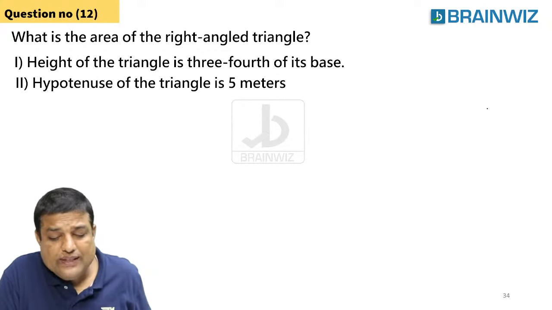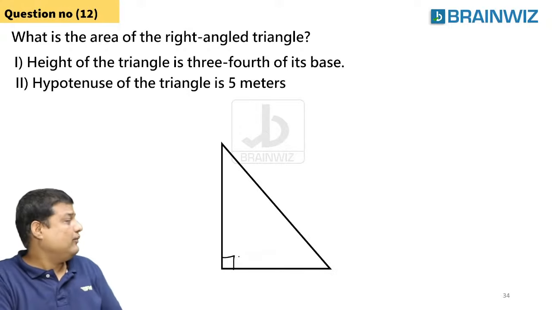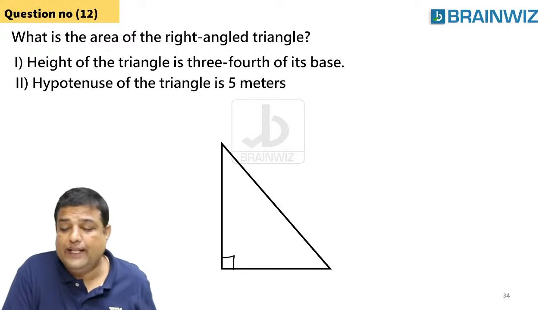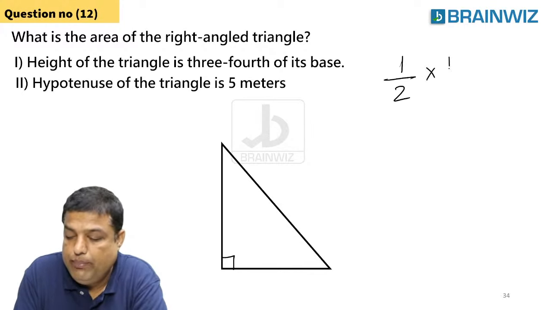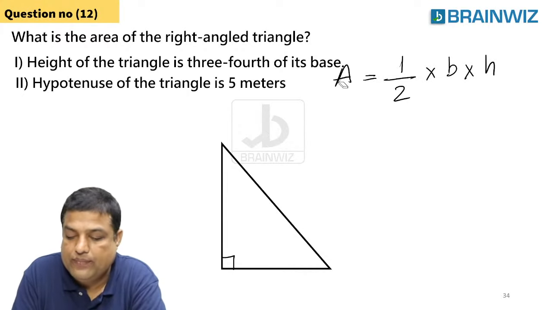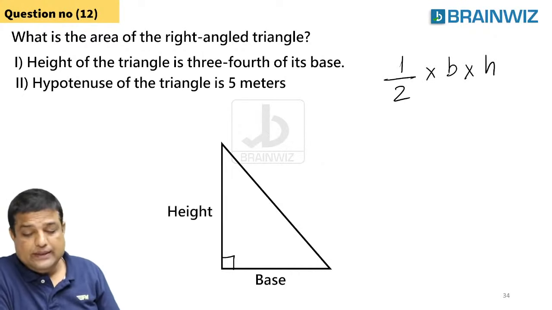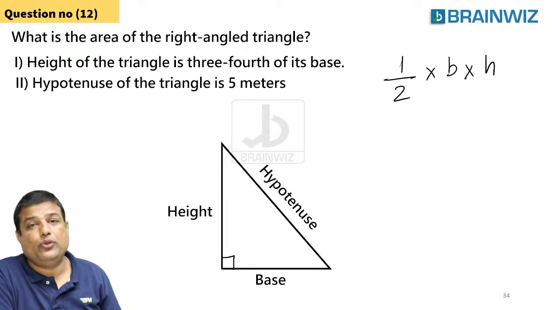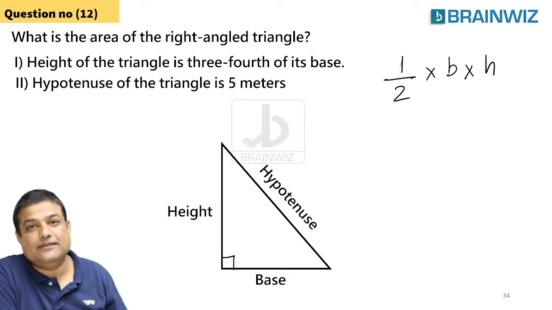Here, what is the area of the right angle triangle? This is the right angle triangle. You all know that. What is the area? I want the area of this thing. How to find out the area? We know that. Area is half into base into height. This is the formula for area. Everyone knows this. You know that this is the base, this is the height, and what is this thing, guys? This is hypotenuse. These all three things you already know from your 7th standard. You have learned this thing.